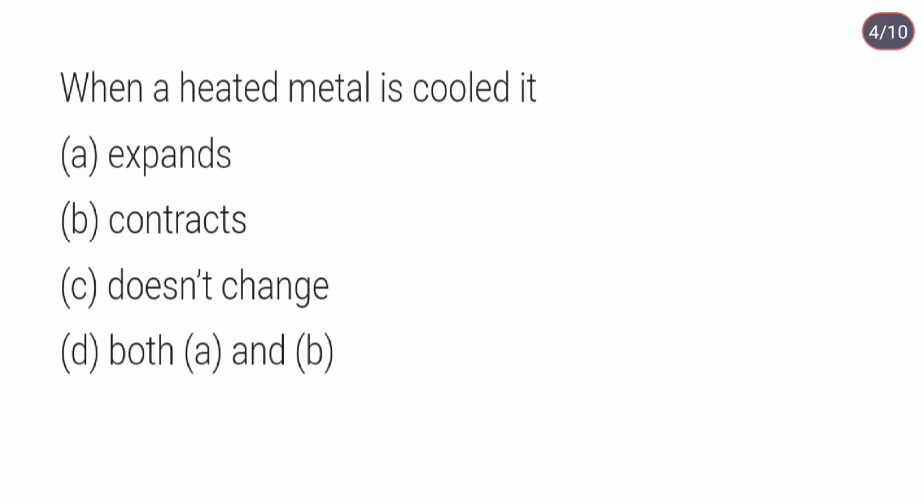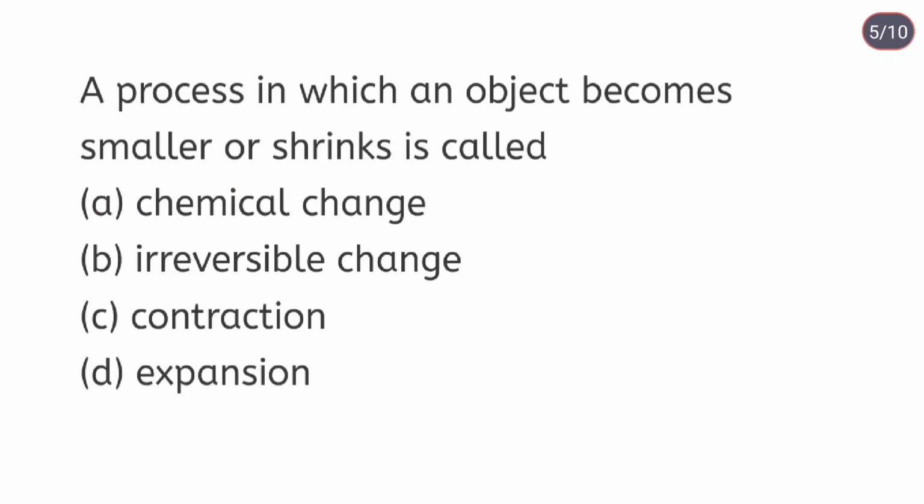When a heated metal is cooled, it contracts. A process in which an object becomes smaller or shrinks is called contraction.